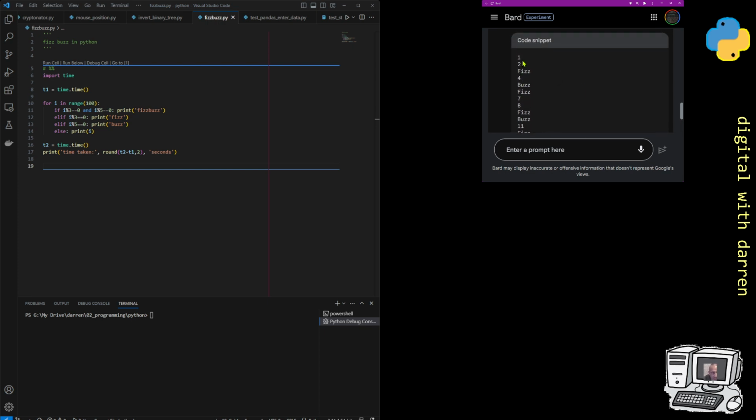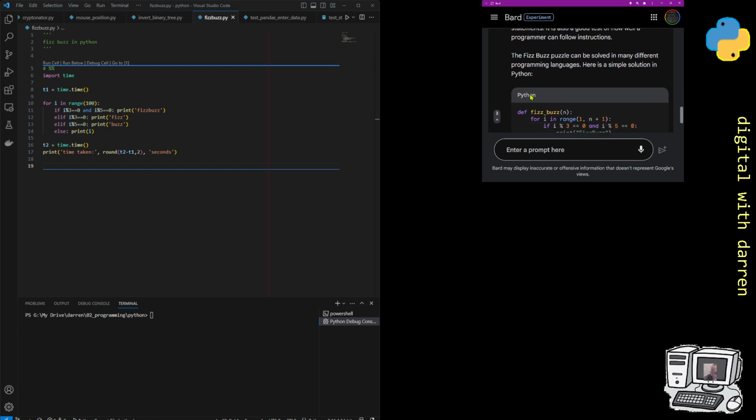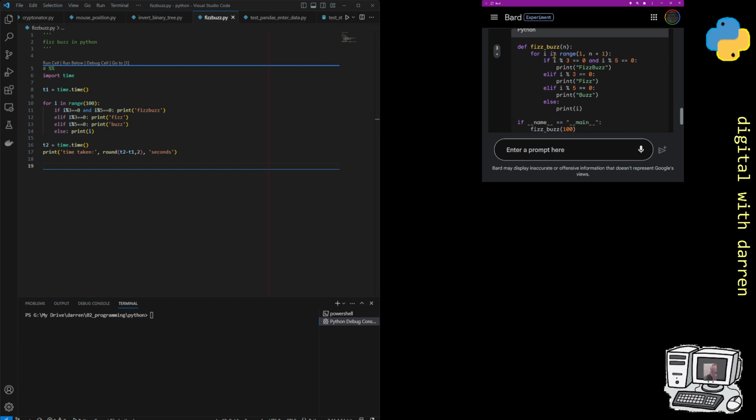So you want to get something like this: 1, 2, and then 3 would be replaced by fizz, 4, and then 5 is replaced by a buzz, 6 is replaced by a fizz. And I don't know if we do get a fizz buzz here, which is 15, because 15 is a multiple of 3 and a multiple of 5. And they probably, Bard sticks in an example piece of code. I wonder how close my code is actually to Google Bard's.